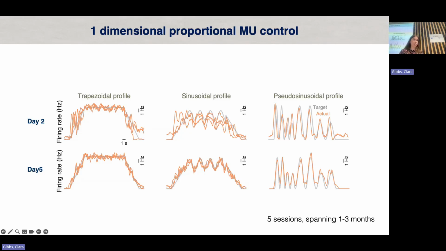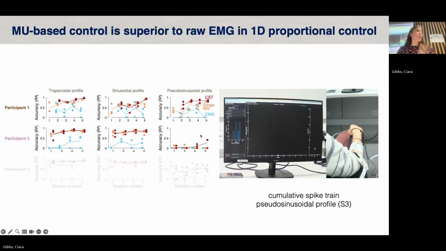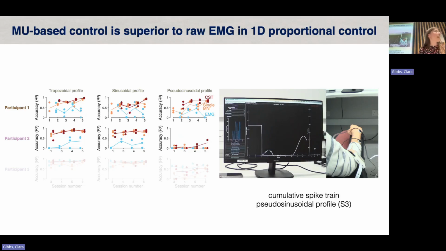And this is just an example of some of the tracking they did with cumulative spike trains of all of the volitionally controllable units we decomposed. And you can see from the second session to the last session, there are some improvements in performance. So here I have an example of one of the trackings of the participant. So they will track a pseudosinusoidal profile. The bit at the start is a problem with the Quattrocento. If you've used the Quattrocento, you know this is common.